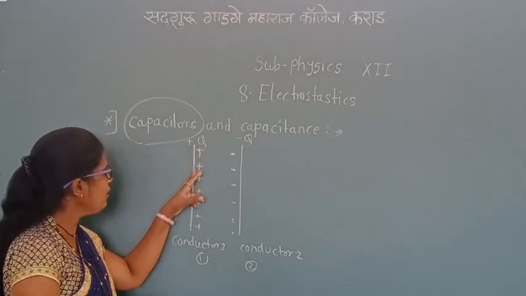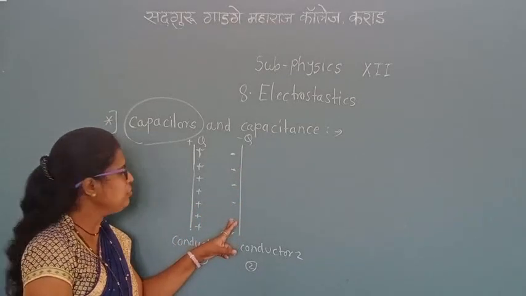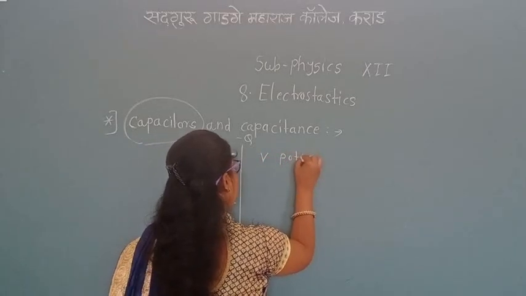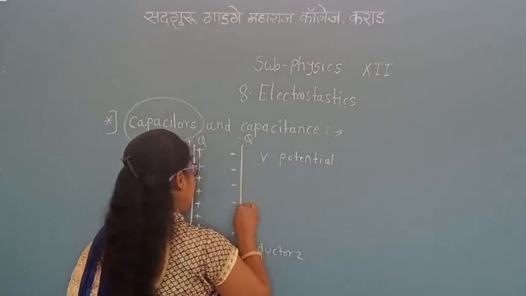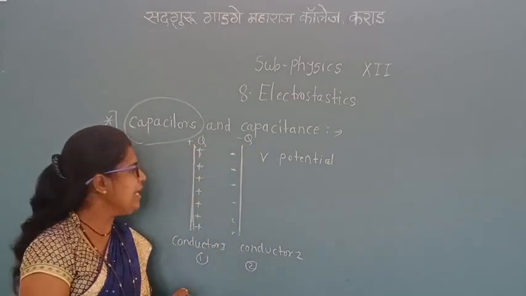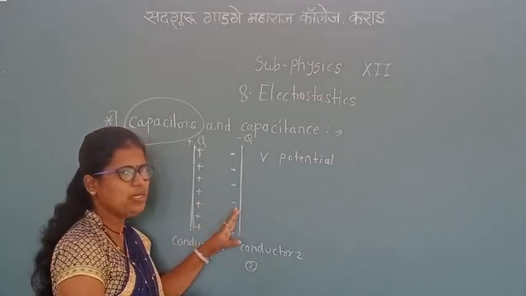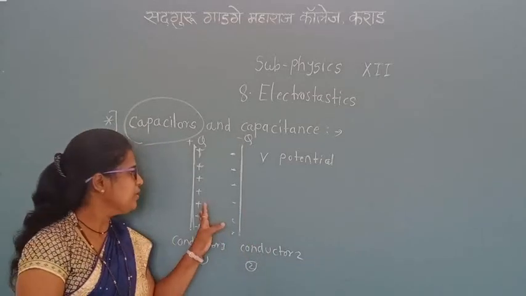One plate carries positive charge, the other plate carries negative charge, and V is the potential difference between these two plates. The electric field between the two plates is directly proportional to the charge.